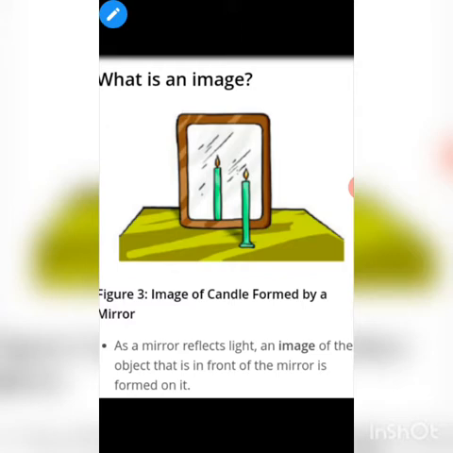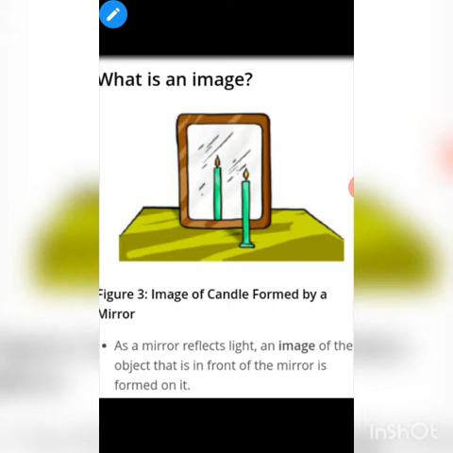When the light falls on the surface, the light gets reflected. When we place a candle in front of the mirror, its image is formed inside the mirror. Its image is formed by the reflection of the light. This is shown here, image of a candle formed by a mirror. As a mirror reflects light, an image of the object that is in front of the mirror is formed on it. Here we have placed a candle in front of the mirror. Here the candle acts as an object.